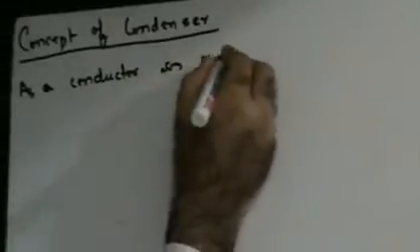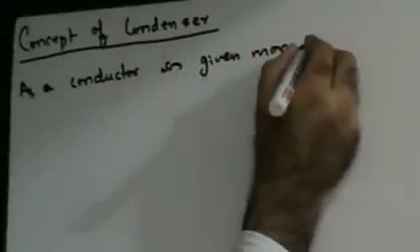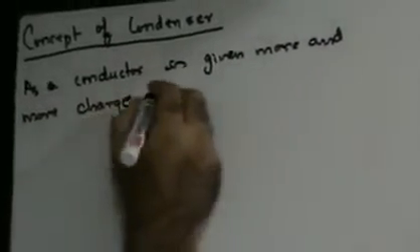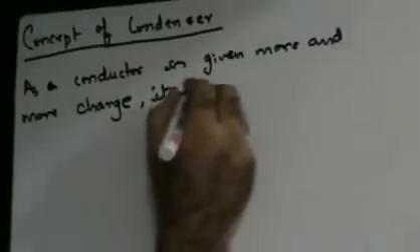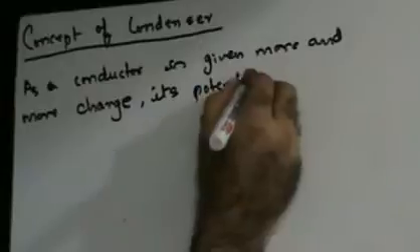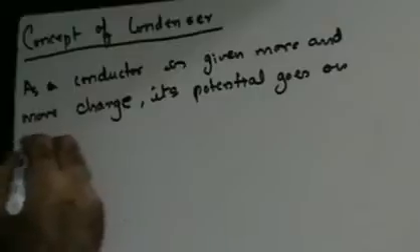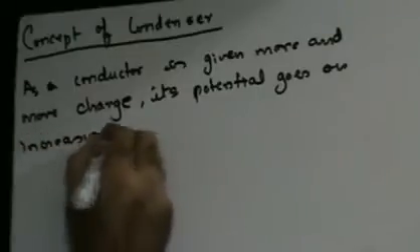Now in the last lecture we had seen that as more and more charge is given to a condenser, its potential goes on increasing. So as a conductor is given more and more charge, its potential goes on increasing.